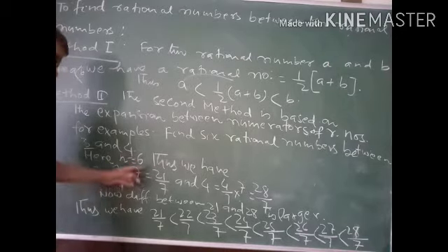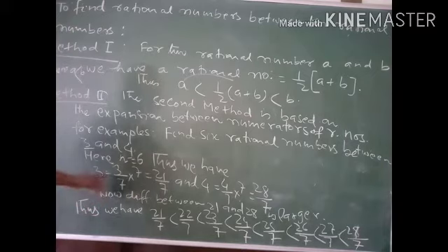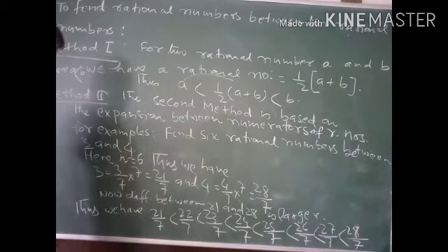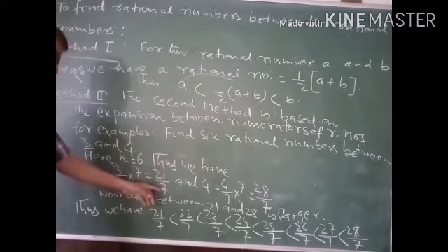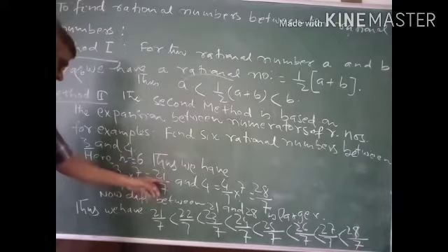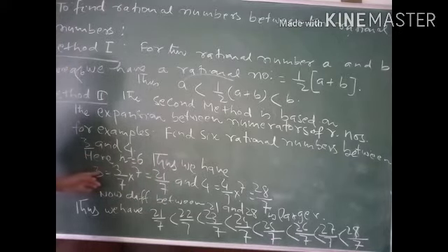Thus, we expand the difference between 3 and 4. Dividing by 7 and multiplying by 7, 3 becomes 3 7s are 21 by 7. Again, if you simplify it, you get 3.